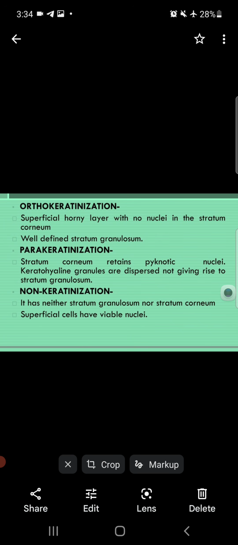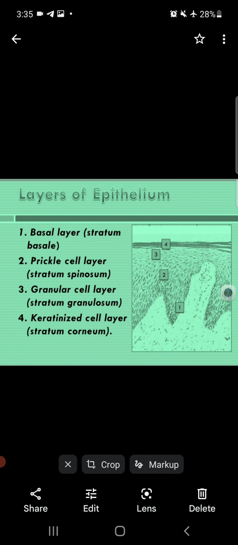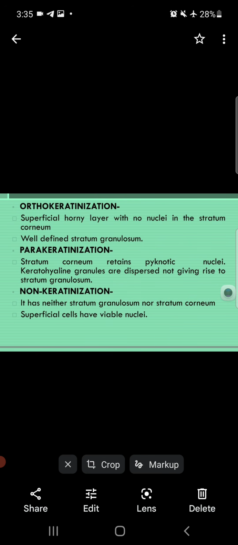In orthokeratinization, all 4 layers are present, but the superficial horny layer has no nuclei in the stratum corneum. There is no nucleus in the stratum corneum in orthokeratinization, but all 4 layers are present.